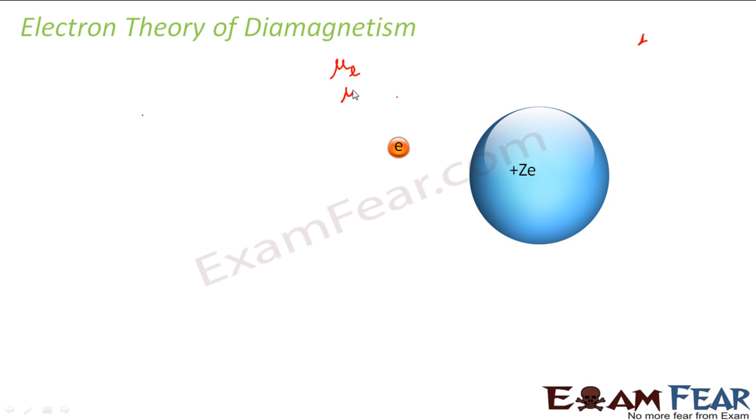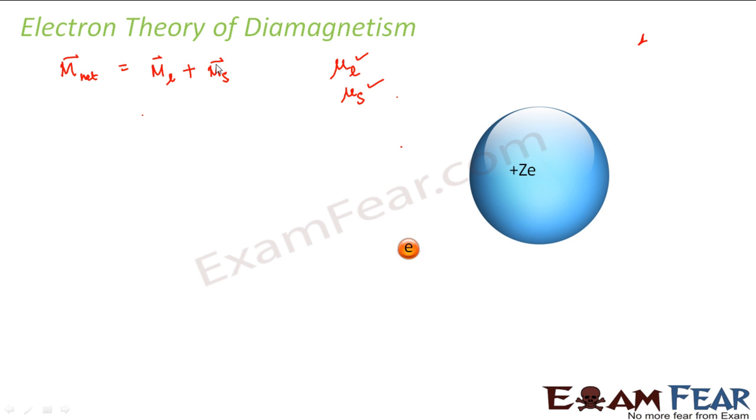So mu L and mu S are the two magnetic moments associated with any electron. The net magnetic moment for any electron is given by the orbital magnetic moment plus the spin magnetic moment. The vector sum of these two gives you the net magnetic moment for any electron.